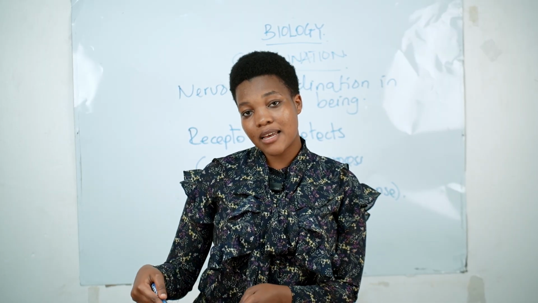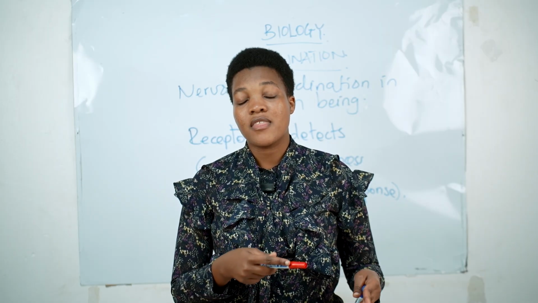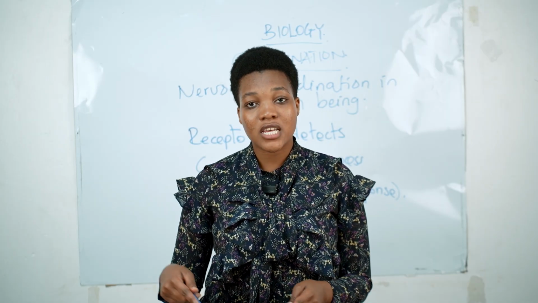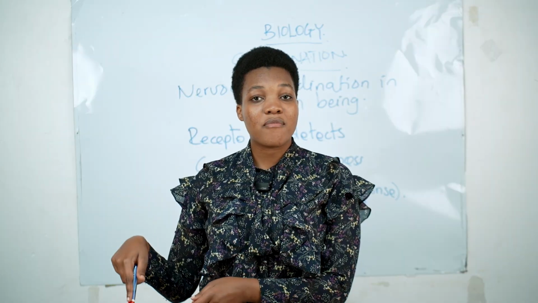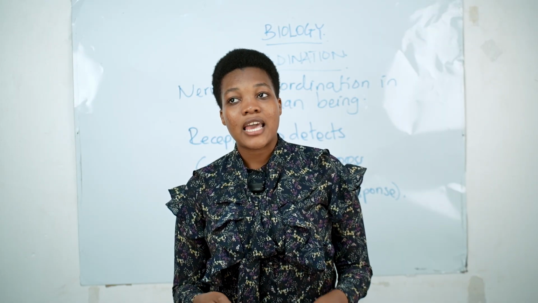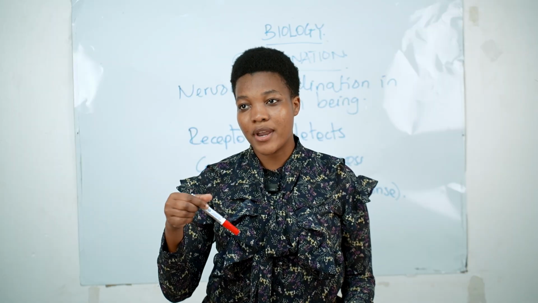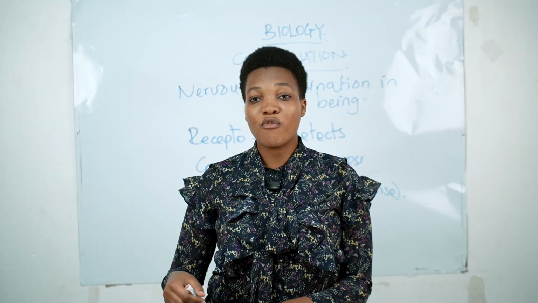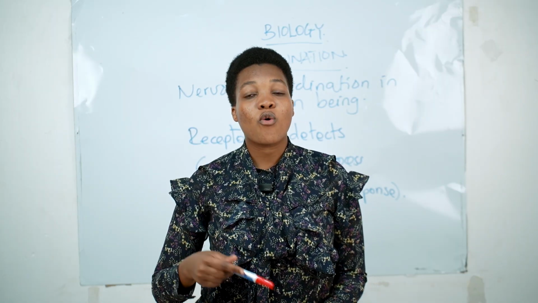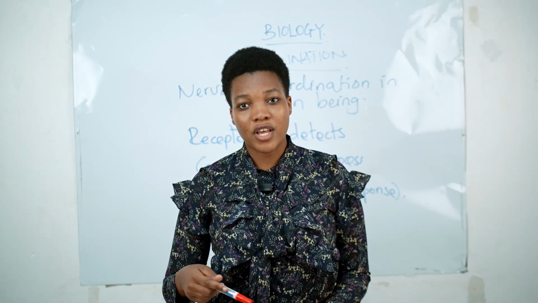Now from the receptor to the central nervous system, there is the neuron over there which takes the information or the impulse from the receptor then to the coordinator. And from the coordinator sasa, coordinator anapitishaje zile taarifa au order kumfikia muscle au kumfikia effector. Maana hapo katikati kuna neuron ambao ndo nafanya hiyo connection ya kupeleka hizo taarifa.